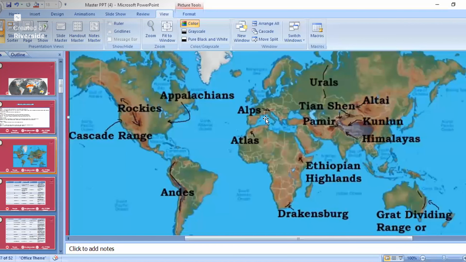And see, here if you come to the Europe area, there is a mountain range that is the Alps mountain. So only here in North America, the Rockies is important. In South America, the Andes is important. They might ask direct questions like the Andes mountain is in which continent or in which region? So that is South America, Rockies in North America, Alps in Europe, and this Atlas mountain that is in Africa.